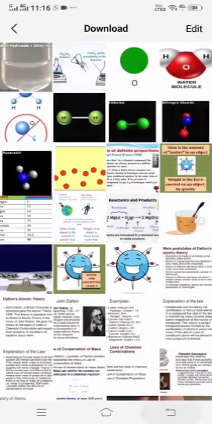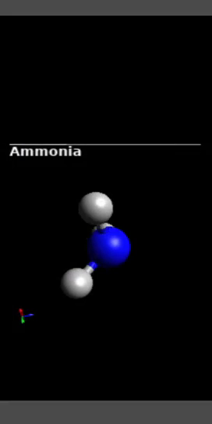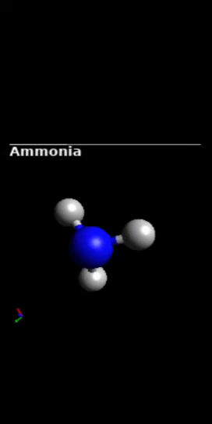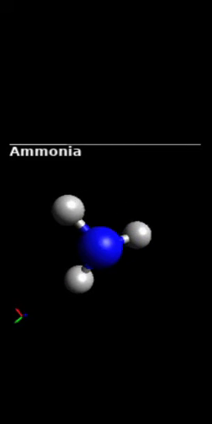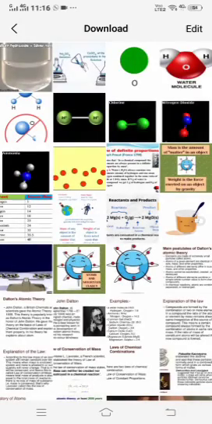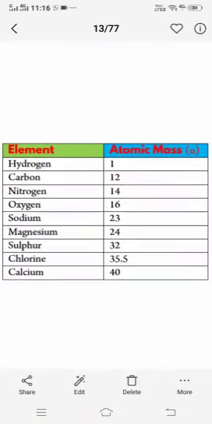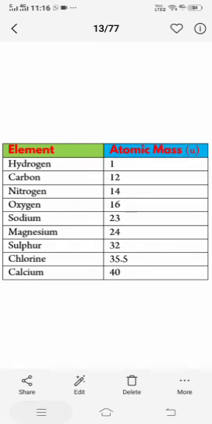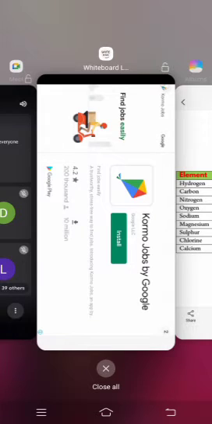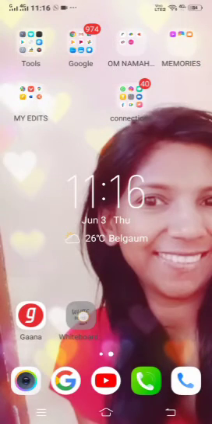Everywhere it is universally accepted because of the law given by Proust: in a compound, the elements are combined together in definite proportion. Okay, let's do some mathematical work now, because this is going to help you out. Look at this: the atomic mass of hydrogen is 1, carbon 12, nitrogen 14, oxygen 16. Look at this, children. I'll just go back and show you something so that you get the correct idea.